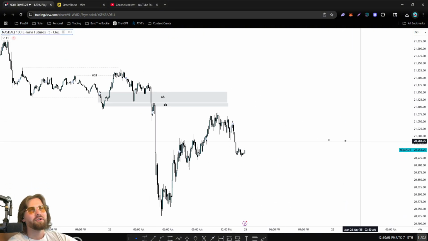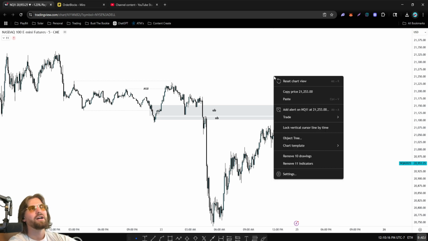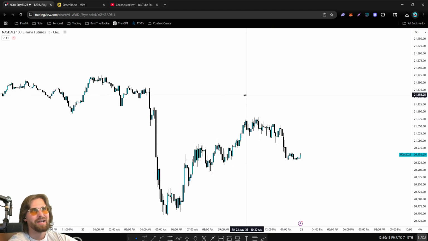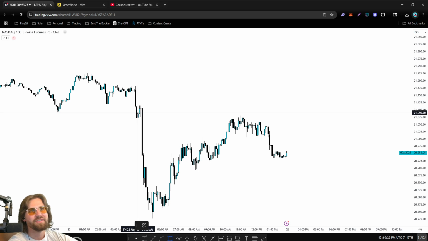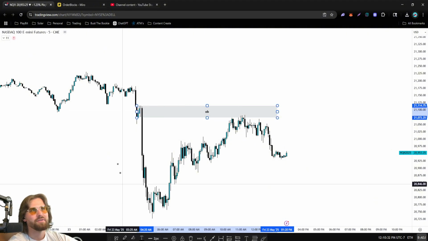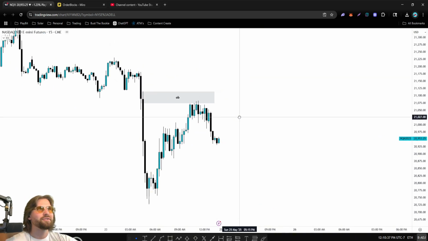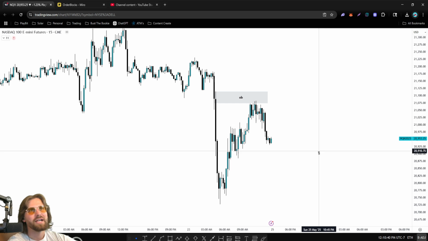So again, order blocks, I believe, are a sham. They're too ambiguous. The idea in what you'll learn from anyone online is it's the last down candle before the impulsive move, which typically doesn't work. I mean, trust me, I'm showing you in real time. You can even see this from London session overnight, 4:10 a.m. Like, here's a small move. Now, they would say that, hey, here's the impulsive move here. This is a slight order block that you could use, and then it moves price down. When in reality, if you go to the 15-minute, you can also see that this is just part of a larger fair value gap in the range.